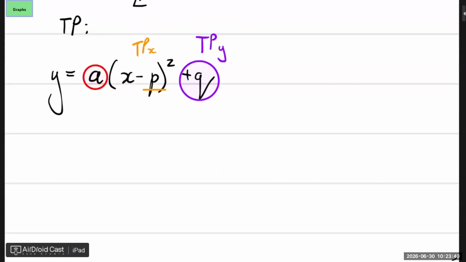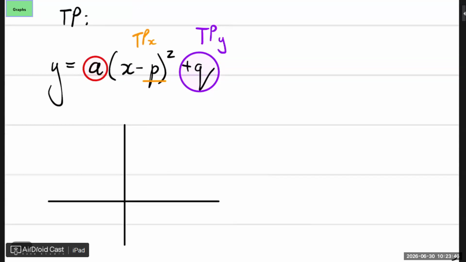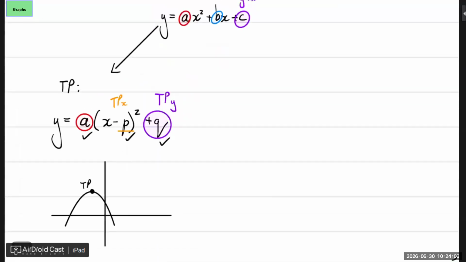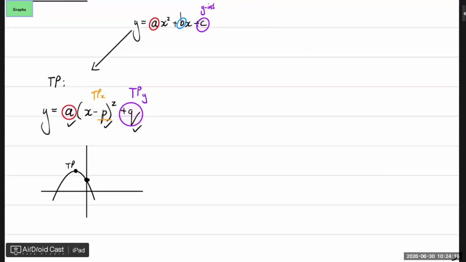So now, if we have this thing, and I know exactly what those points are, and so I know the turning point, and I also know the form. So I have the form, I have the turning point's x value, and I have the turning point's y value. What else do I need to have a perfect graph? I will have my y-intercept because it's been given in the standard form. So this thing almost is complete.